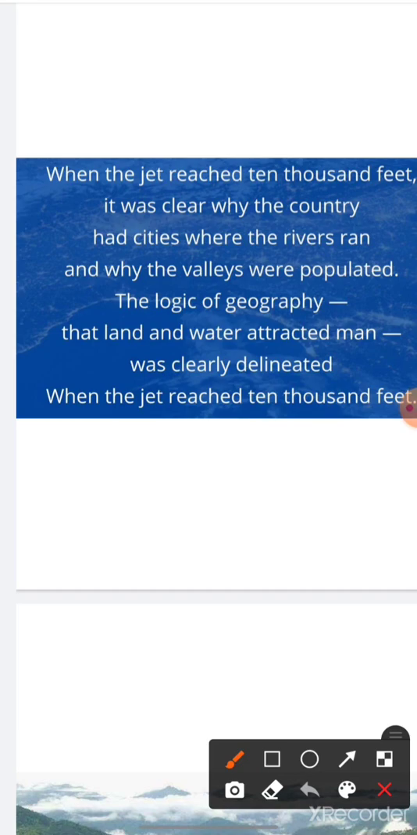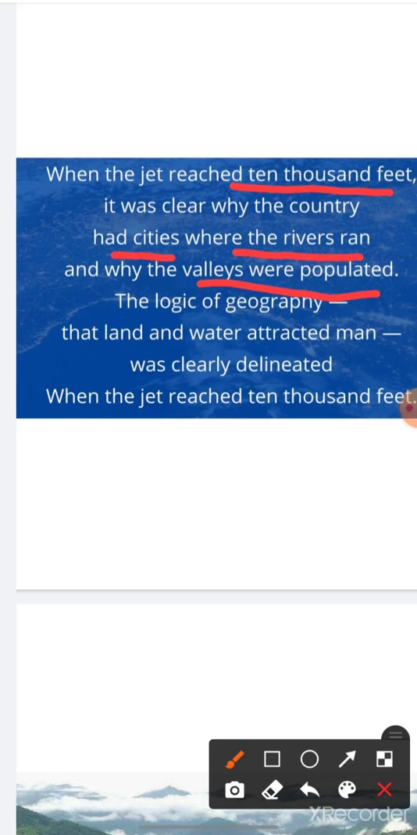So in the first paragraph, just 6 inches was left to complete 1 mile, and he could see the structured city which on ground looked unplanned. And when he reached 10,000 feet, that means approximately 2 miles, it was clear why the country had cities where the rivers ran. So he saw water bodies were also visible to him. So what did he see? He saw that the cities have been developed near the rivers and the valleys were populated.